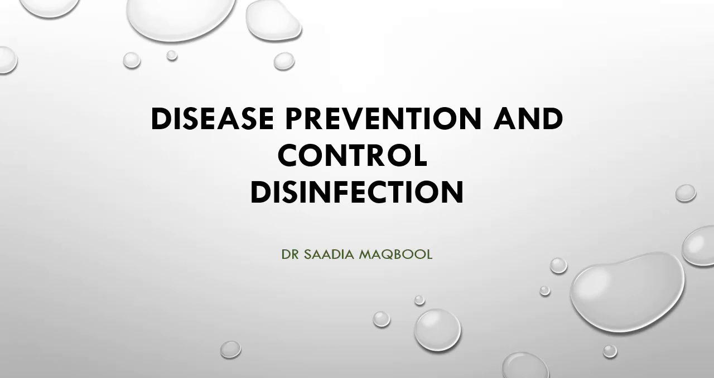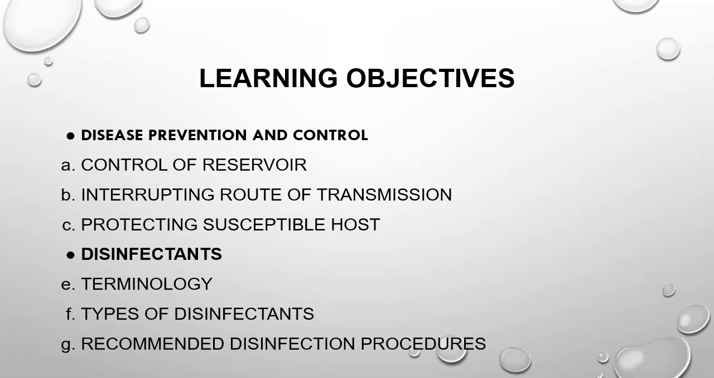Today's topic is disease prevention and control and disinfection. Learning objectives for disease prevention and control include control of reservoir, interrupting route of transmission, and protecting the susceptible host. Under the heading of disinfectant, we will go through the terminology and the different types of disinfectant, and finally, the recommended disinfection procedures.